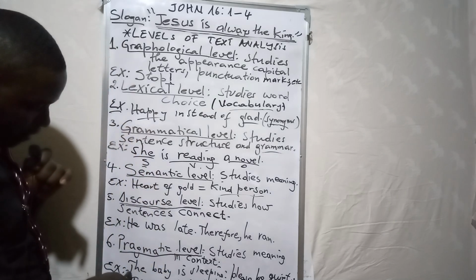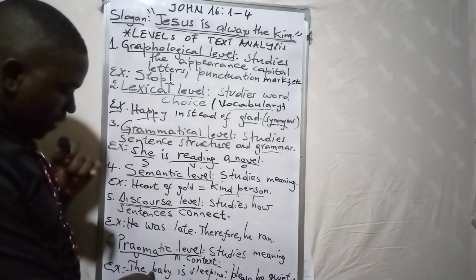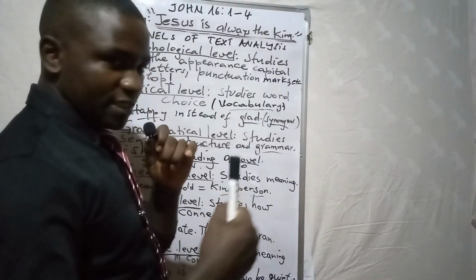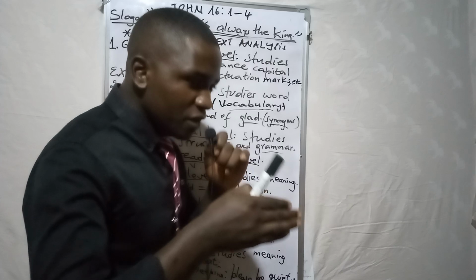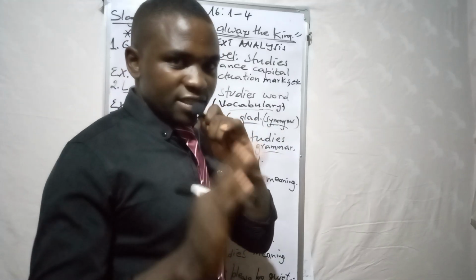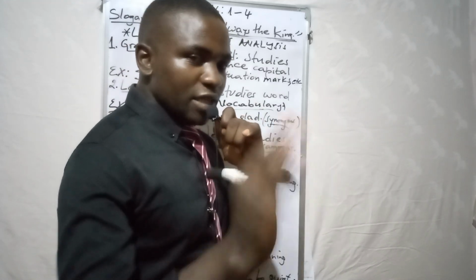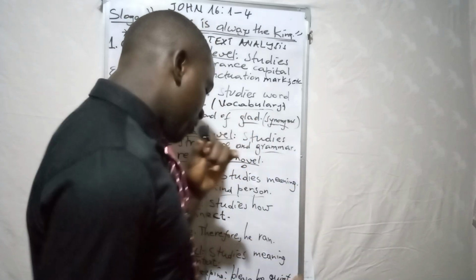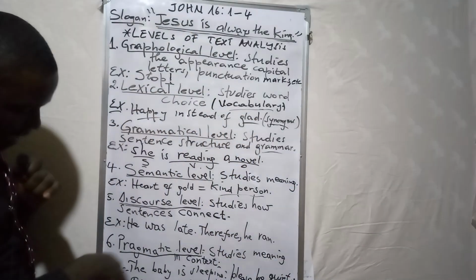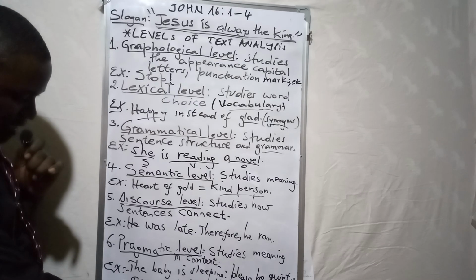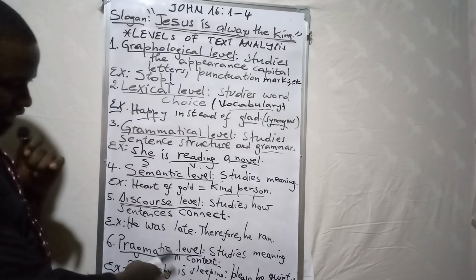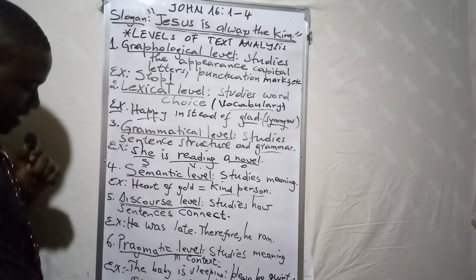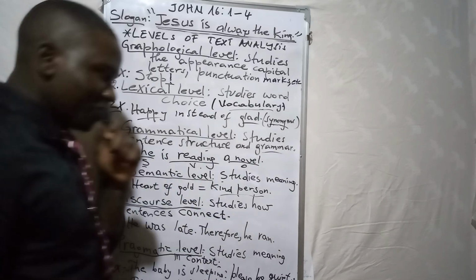So, we have an example: the baby is sleeping. This means please be quiet. Another person tells you, please, the baby is sleeping. That means be quiet, please be quiet. Another example you can give about this pragmatic level is yours, please. You can write it in a comment.